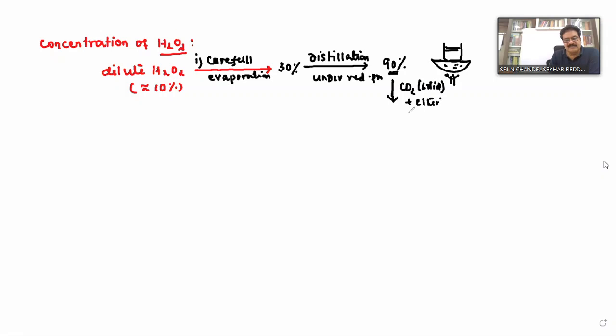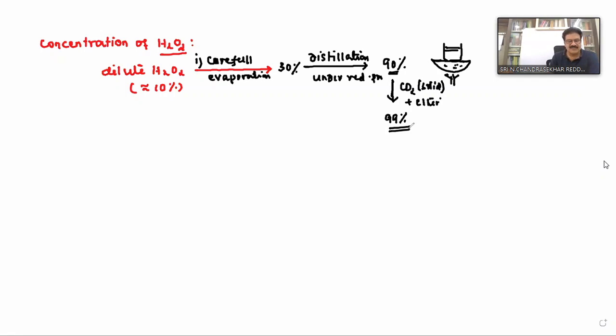How much water is present? 10%, no? So it becomes like ice. Then we can filter and separate the hydrogen peroxide. You get almost 99% pure hydrogen peroxide.